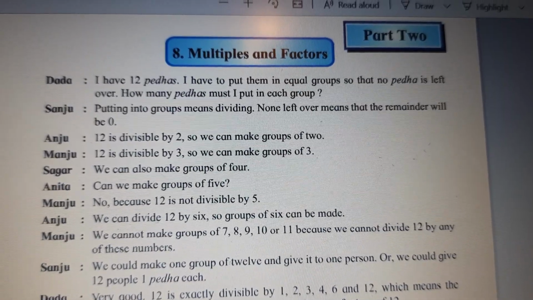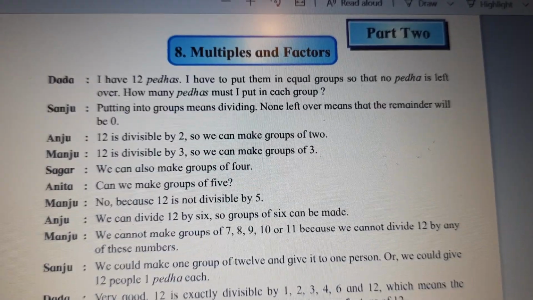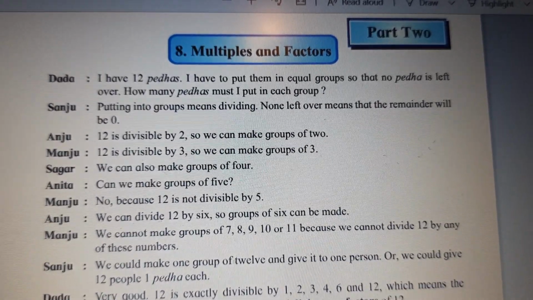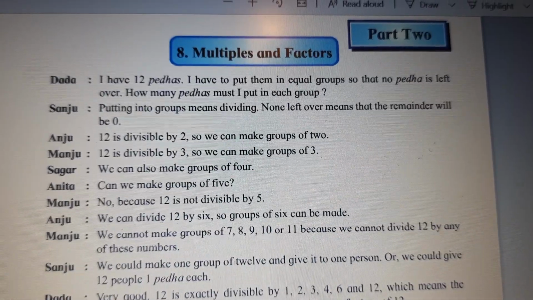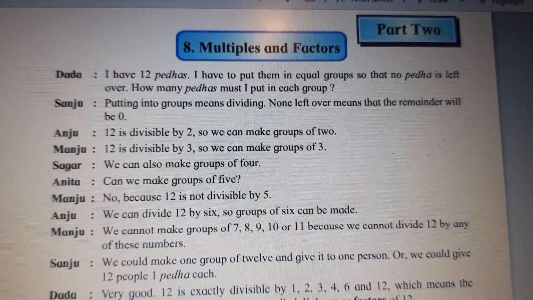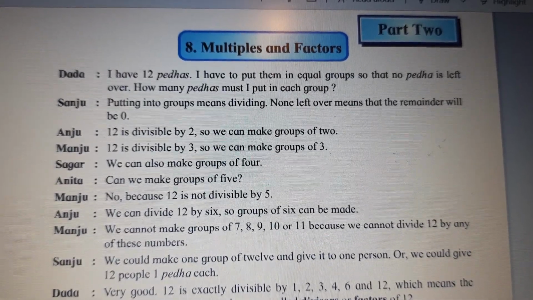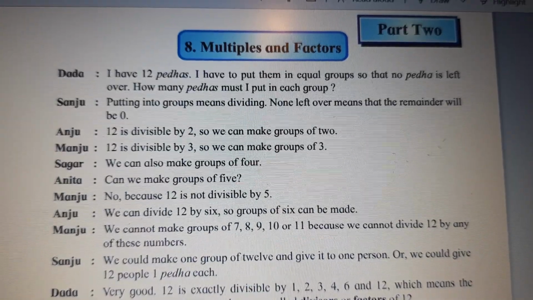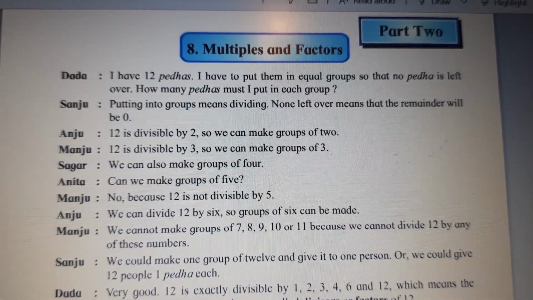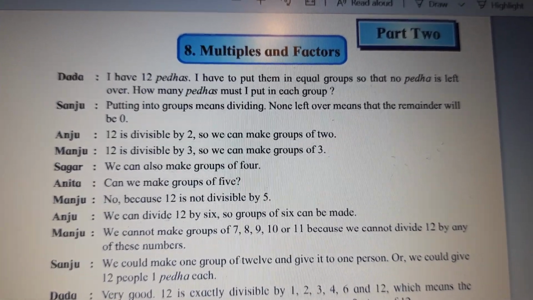So you have got 12 pedas and he wants to put them in equal groups. How will we understand that, children? Look, Sanju says, putting into groups means dividing. None left over means that the remainder will be 0. Anju says, 12 is divisible by 2, so we can make groups of 2. That means 2 groups, so each will be 6.